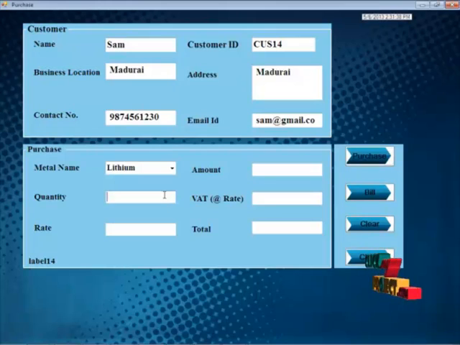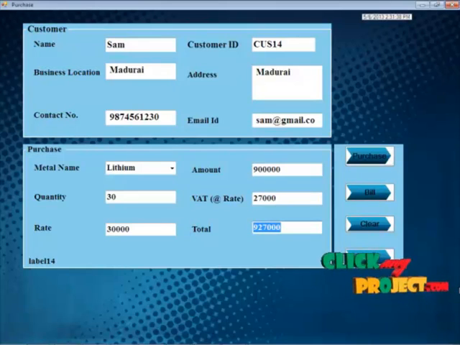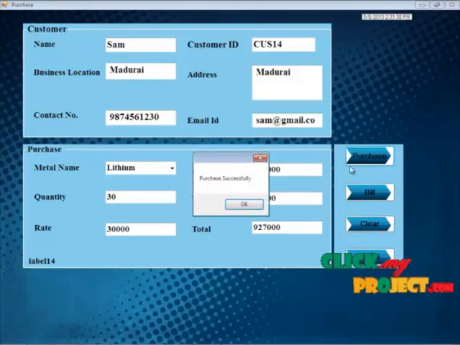He is going for lithium. He is going to purchase the lithium metal. The quantity of that particular metal is 30, and the rate is 30,000. By clicking the text box, it automatically retrieves the information regarding the particular metal. The amount is automatically calculated, and the tax rate is also calculated, and the total amount is 92,700. By clicking the purchase button, the metal is purchased by the particular user.